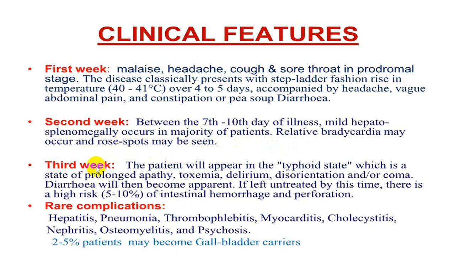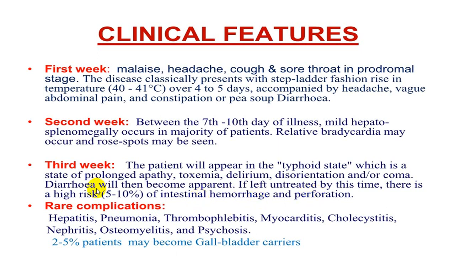In the third week, the person will start developing toxic symptoms, which we call the typhoid state, where the person will have prolonged apathy, toxemia, delirium, disorientation, and sometimes the person can go even into coma. Diarrhea may be further aggravated, and the person might have even intestinal hemorrhage or sometimes even perforation.